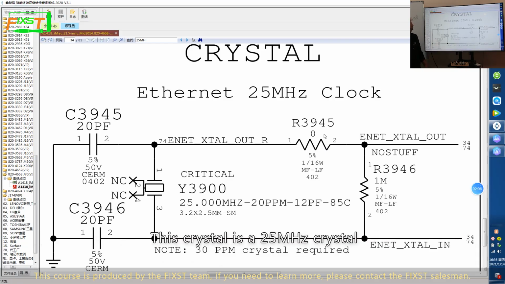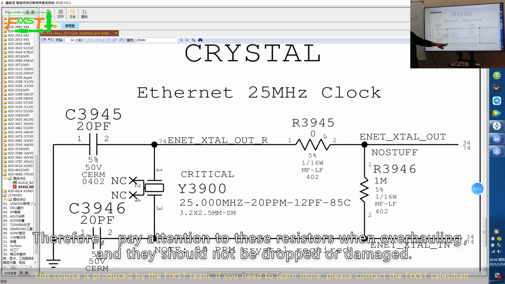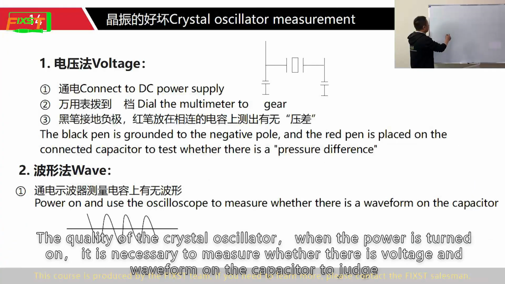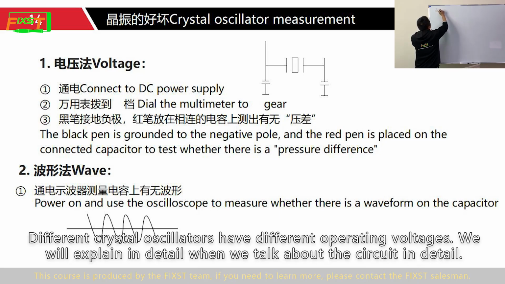This crystal is a 25 MHz crystal. Therefore, pay attention to these capacitors when overhauling, and they should not be dropped or damaged. They affect the quality of the crystal oscillator. When the power is turned on, it is necessary to measure whether there is a voltage and waveform on the capacitor to judge. Different crystal oscillators have different operating voltage. We will explain it in detail when we talk about the circuit in detail.